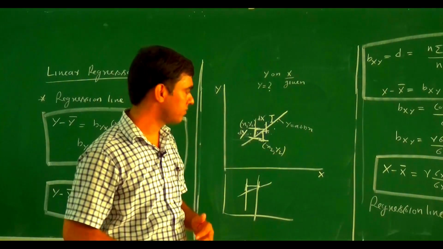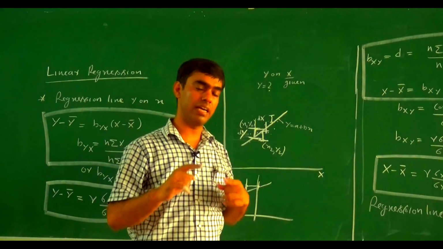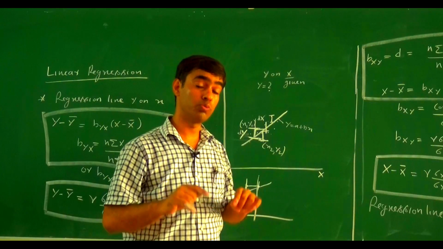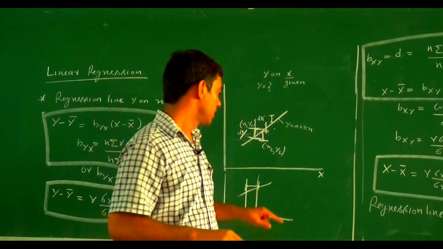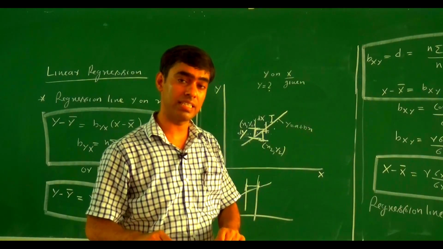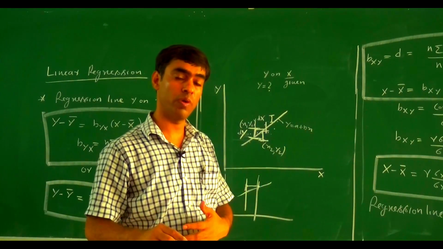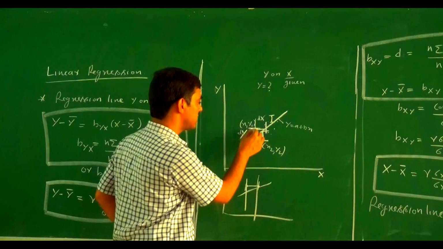So, what is the summary of this? In the regression line y on x, we minimize the error parallel to the y-axis to find the value of y for a given value of x. In the regression line x on y, we minimize the error parallel to the x-axis for a given value of y. That's why there are two regression lines. If we minimize this error